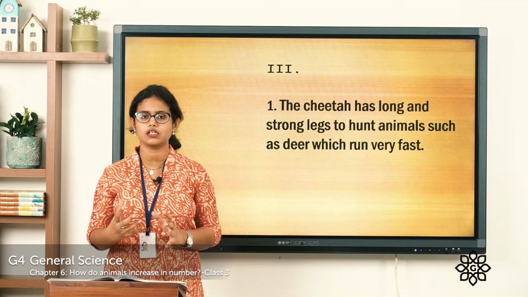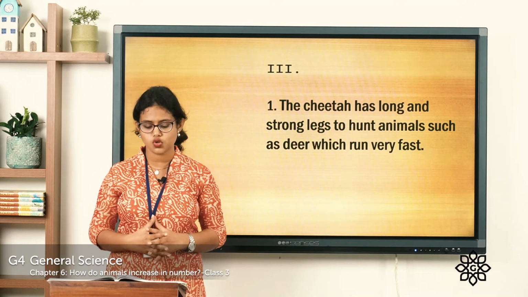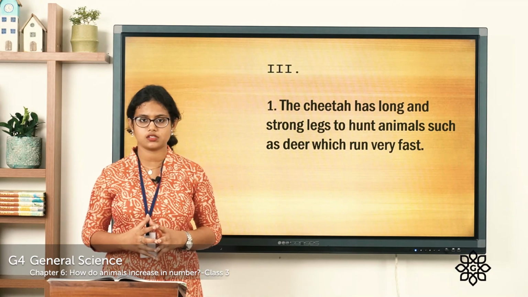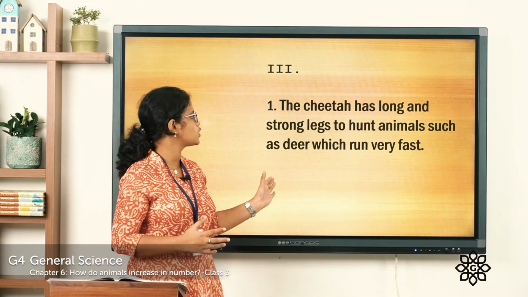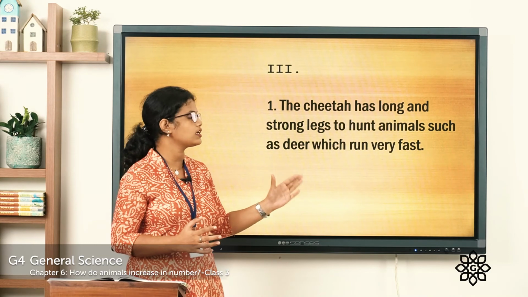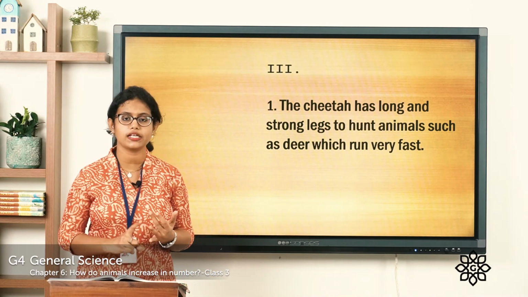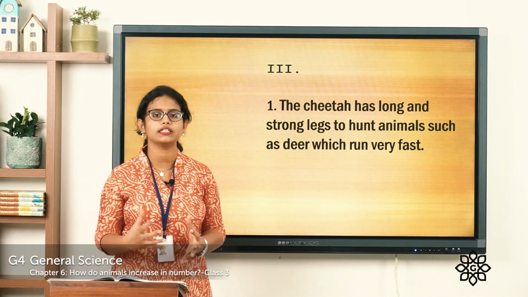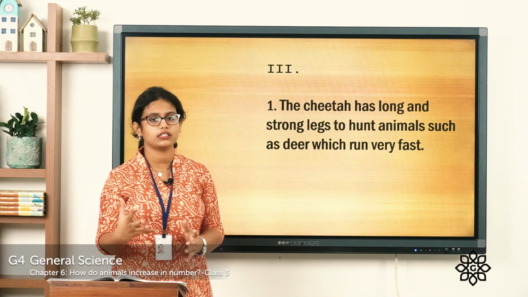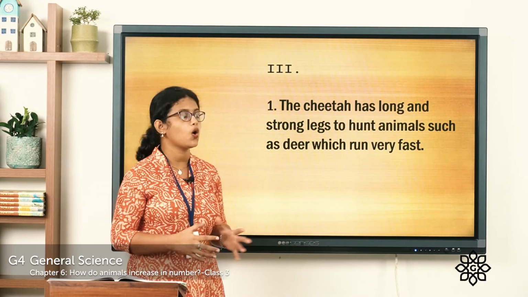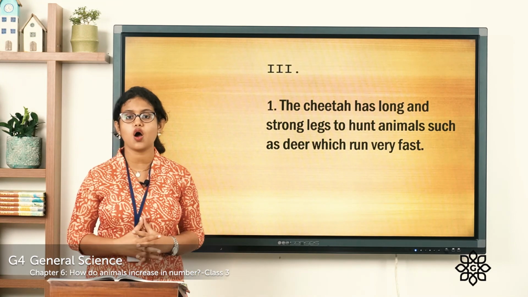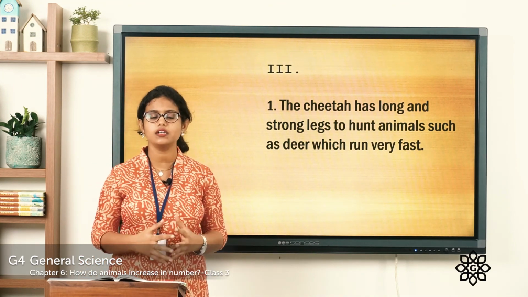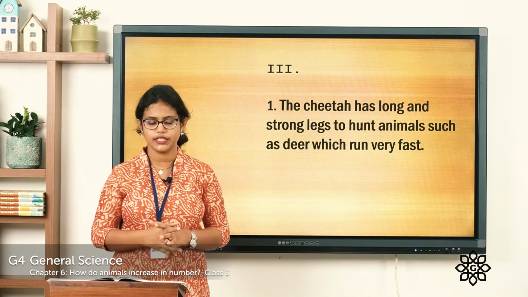The answer is given here: the cheetah has long and strong legs to hunt animals. They feed on other animals such as deer which run very fast. So they have long and strong legs in order to hunt other animals such as deer.